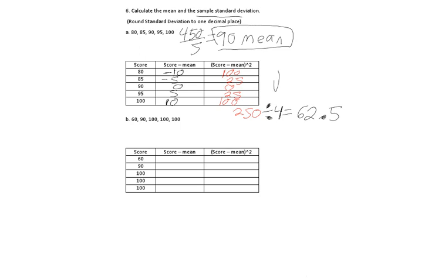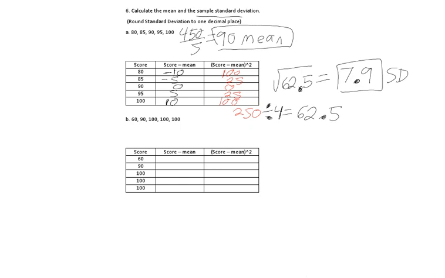And then the final step is to do the square root of 62.5. You will need the calculator for that. So second function, square root, 62.5. I'm going to call it 7.9. That is the standard deviation.